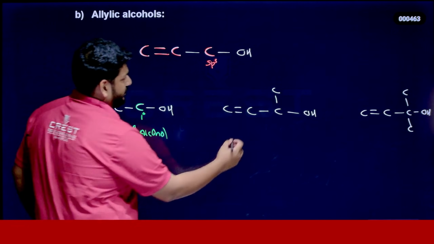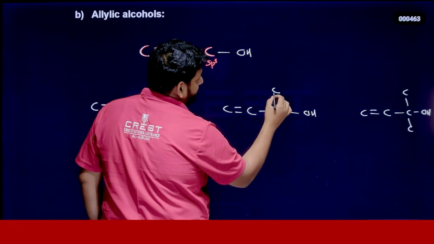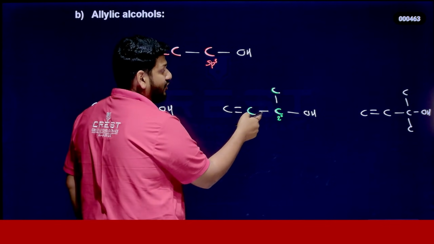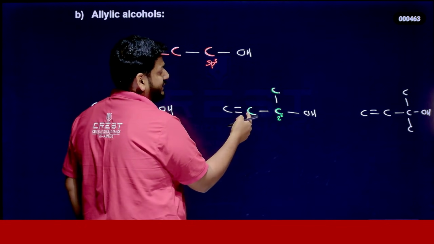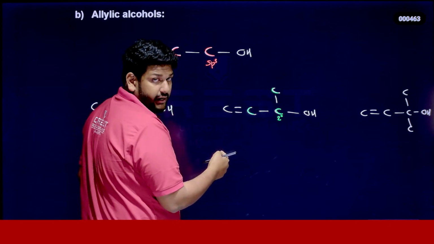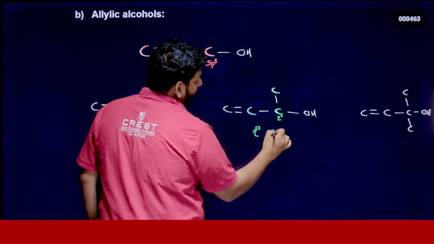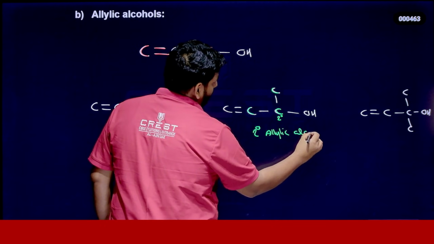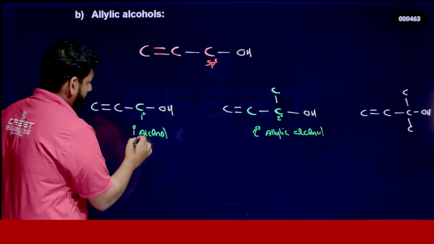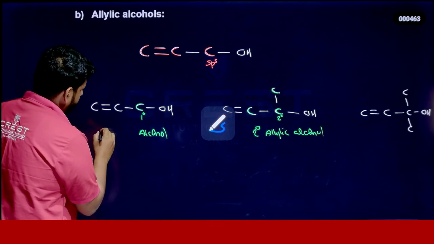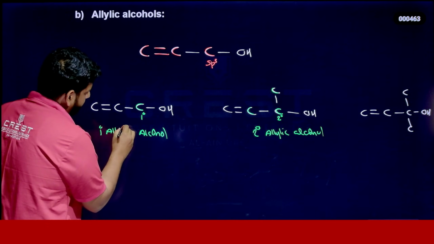So what about this one? Here this carbon is attached to 2 carbons, so it is a 2 degree carbon, right? This is allylic only because this carbon is next to a carbon double bond, right? So this is allylic, but it is a 2 degree allylic alcohol. Here also you can add allylic. Don't worry. 1 degree allylic alcohol.